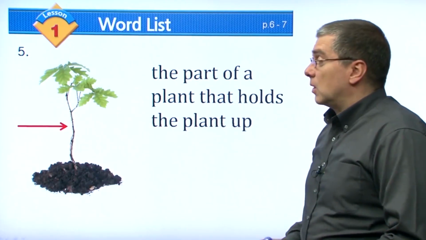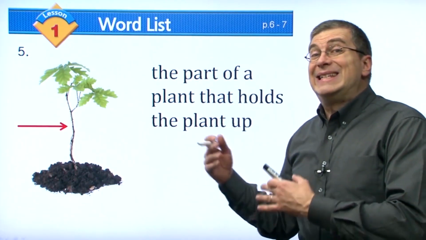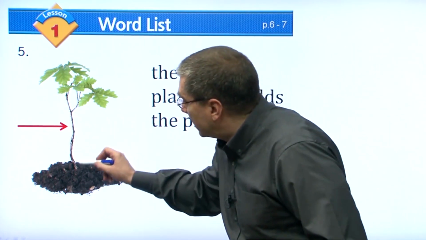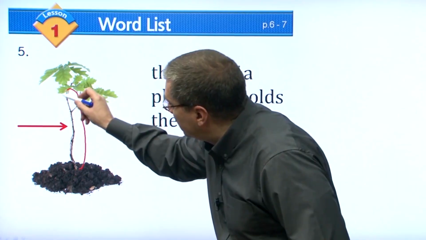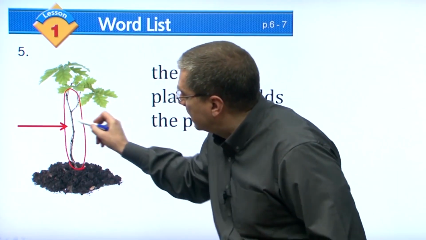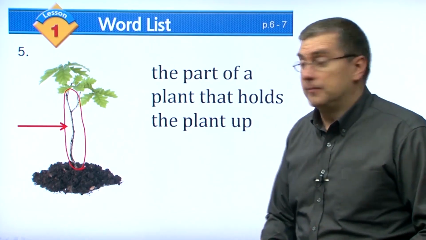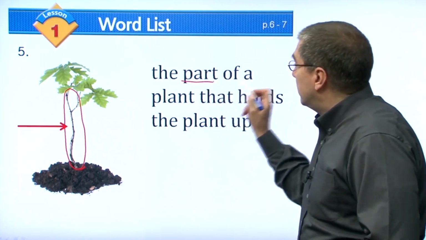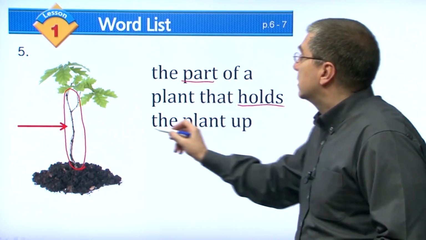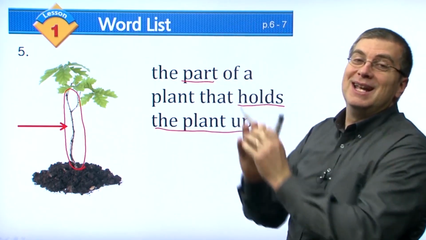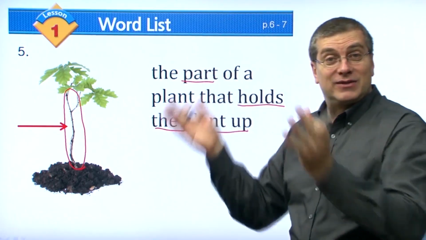Okay, our next word, we're talking about a different part of the plant. This part right here. Actually, it's this whole piece right here, right? That whole thing. We're talking about that part of the plant now. It's the part of a plant that holds the plant up. It supports the rest of the plant.